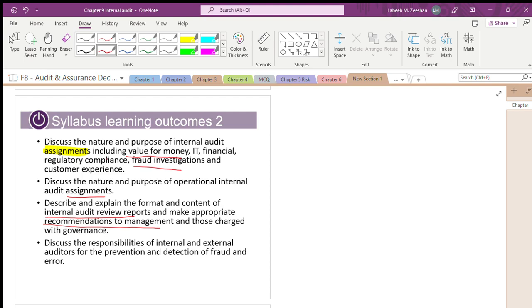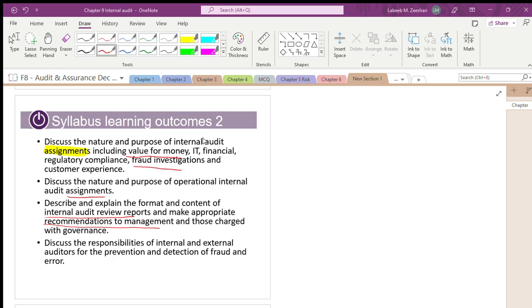They are very influential people. They will scrutinize each and every decision taken by the management, and most importantly they are reporting to the board of directors.